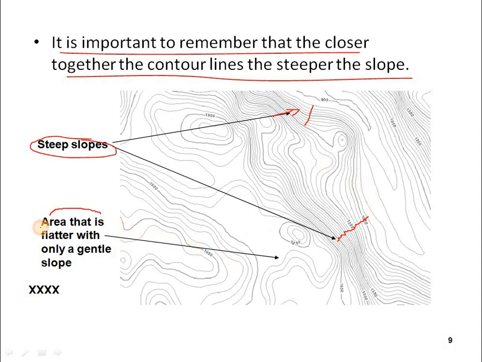And here is an area that is flatter with only a gentle slope. This is a steep slope, and here you can see a gentle slope. Gentle slope means a slope which has one line after another, having a gap. This portion has a very large gap, that is known as gentle slope. Okay, not nearest suddenly. So the difference between gentle slope and steep slope is that a steep slope will have a sudden, direct slope, but a gentle slope has very large space. It is communicated having a gap, and it is going on very slowly. That is known as gentle slope.